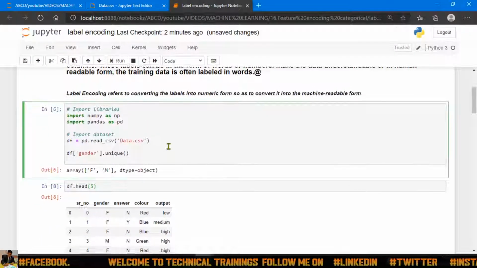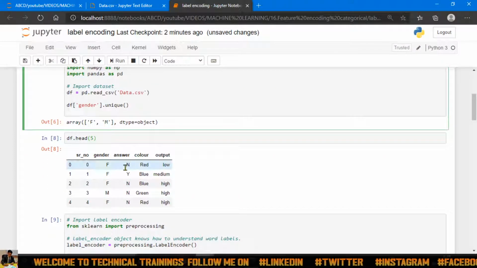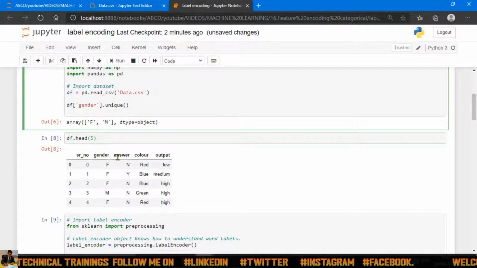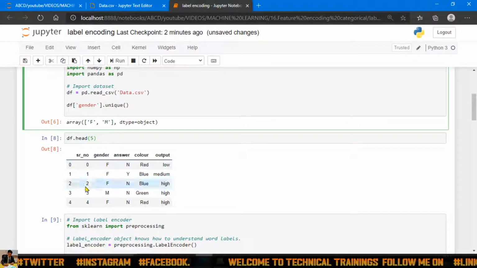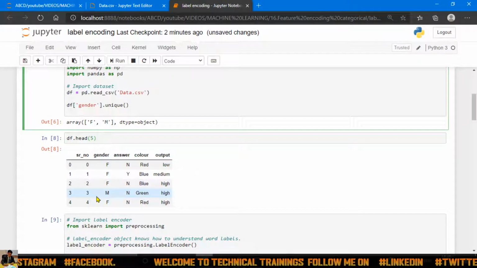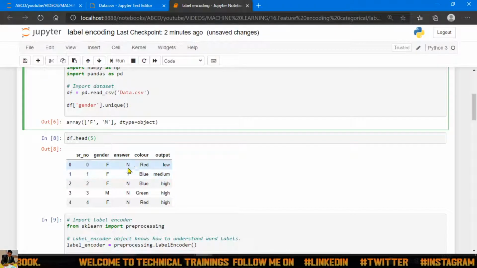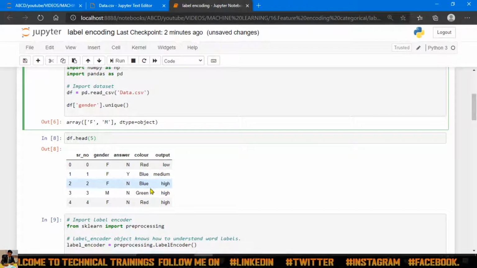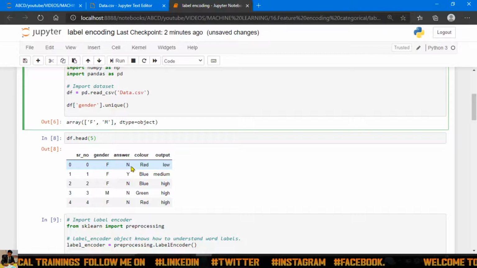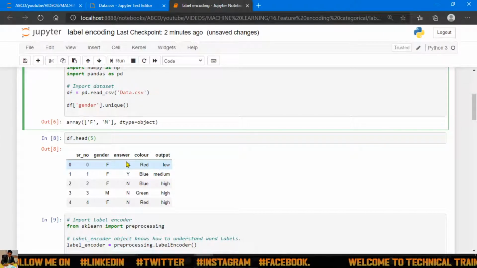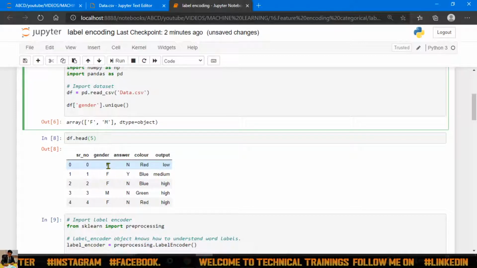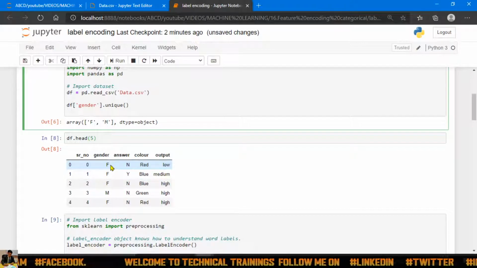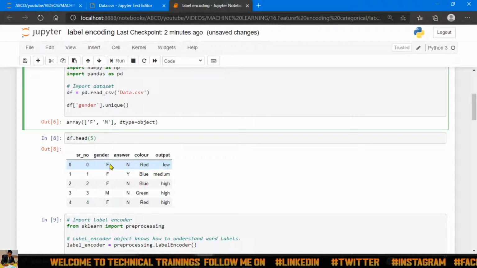Here is one example where I have created a CSV file with SCR number, gender, answer, color and output. When you observe the data set, you will find some numeric values like 0, 1, 2, 3, 4, but also some string values like red, blue, green. There is also the column answer that contains n and y, that is no and yes. Another is gender, which contains f or m, that is female or male.